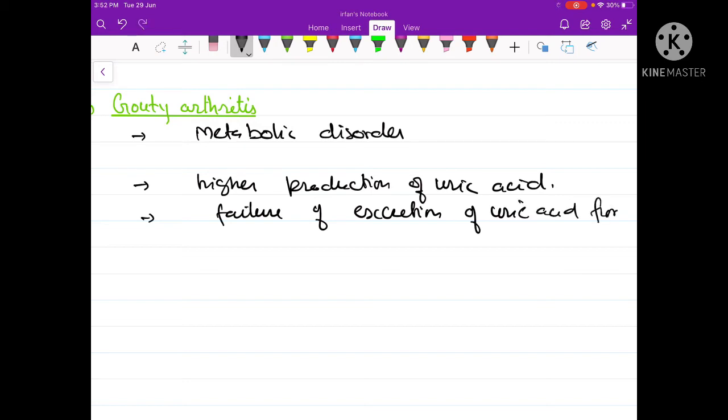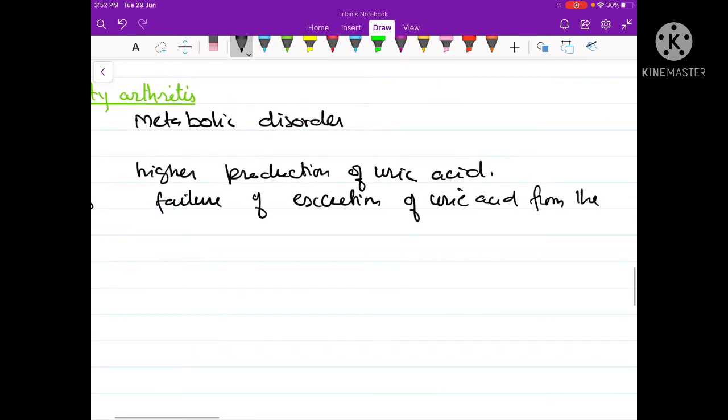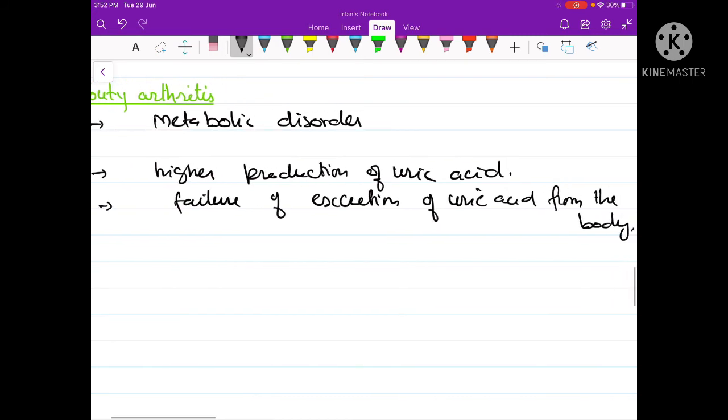Either of the two conditions, or both, result in higher levels of uric acid in the blood. As a result, the blood uric acid level will rise.